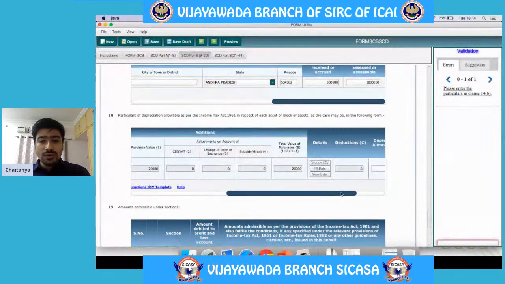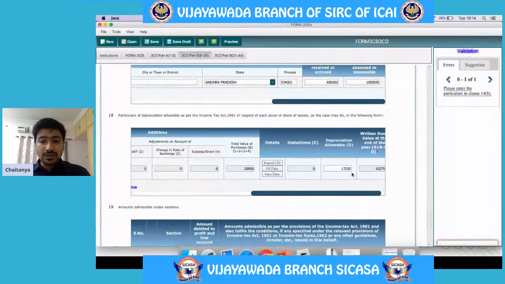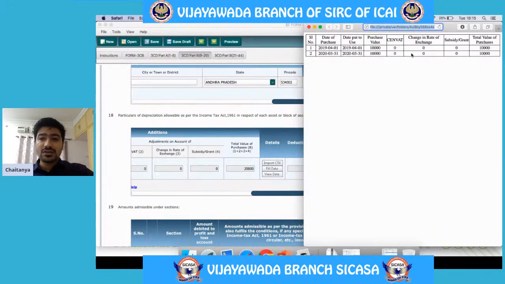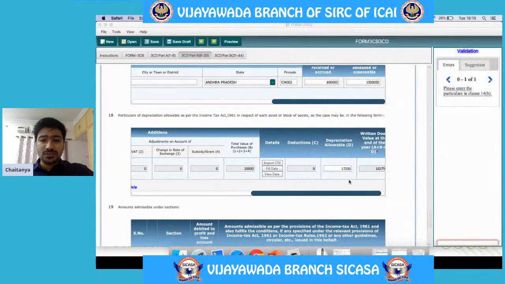If you look at this particular depreciation, here I have claimed depreciation for this second asset, which is put to use for less than 180 days, at 50% of the actual rate only. That is one point which is required to be noted here.